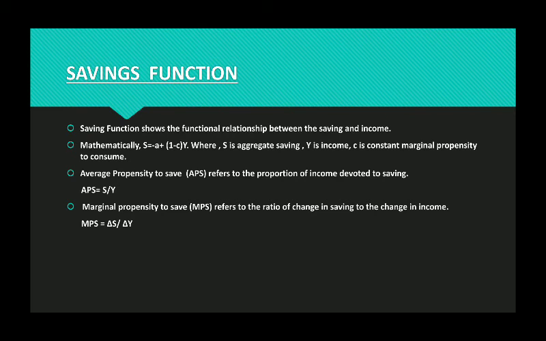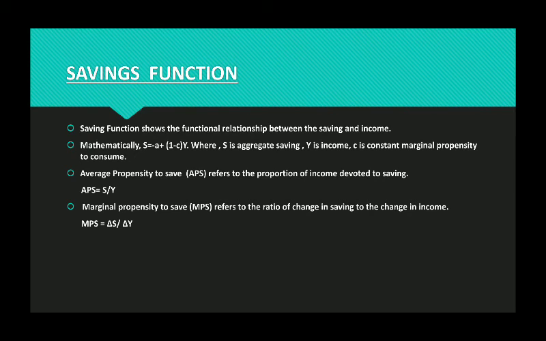So S equal to minus A plus (1 minus C) into Y. 1 minus C is 1 minus MPC. This is MPS. What is that MPS? MPS is the marginal propensity to save, which simply says the ratio of change in saving to change in income.